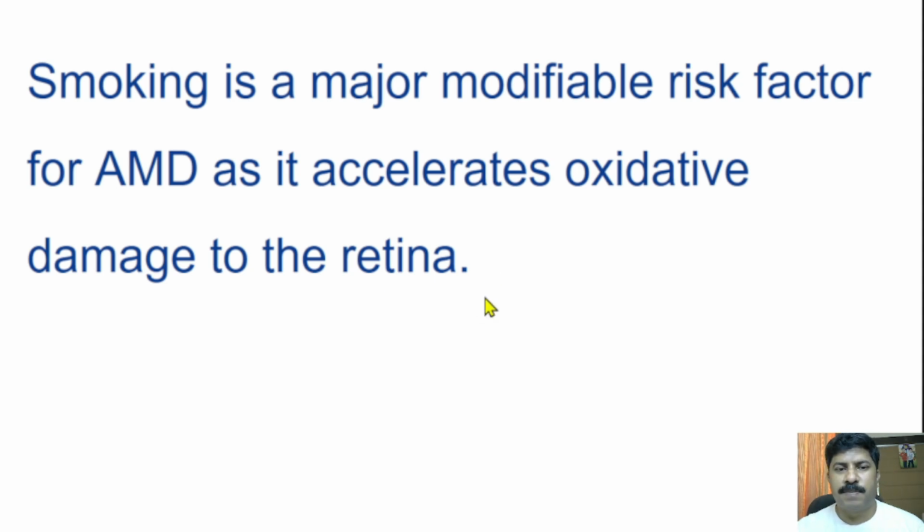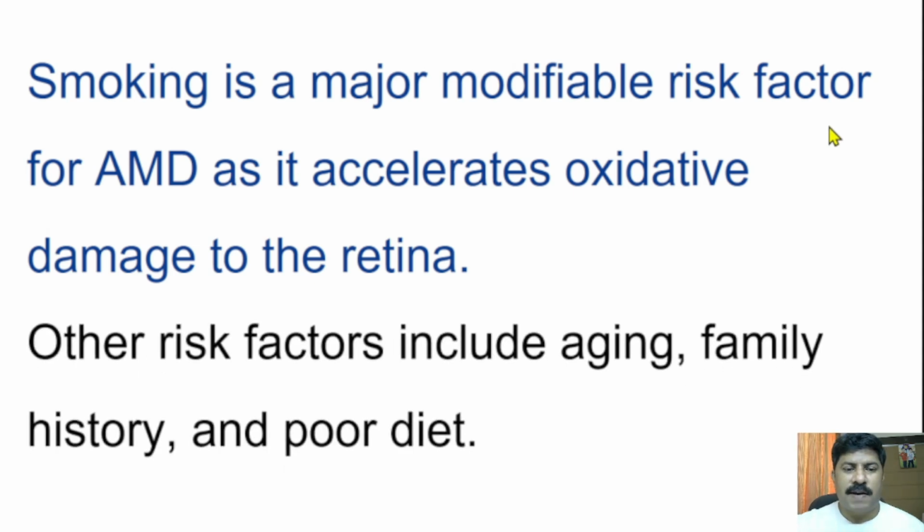Can you explain in the comments what a modifiable risk factor is? Other risk factors for AMD, age-related macular degeneration, include aging. Smoking I already explained. Other things are aging, family history, and poor diet. These are the major risk factors for age-related macular degeneration.